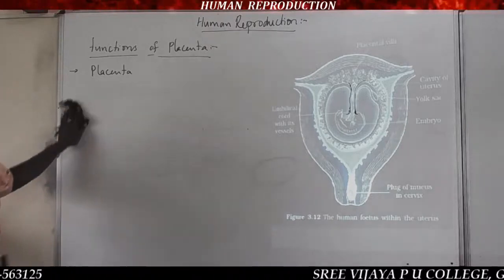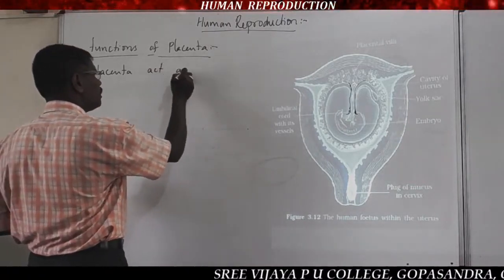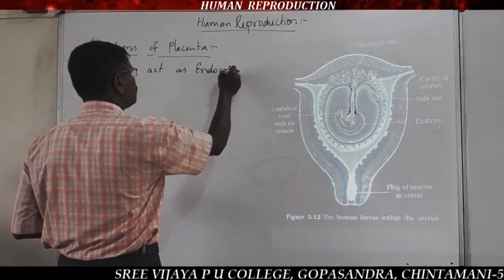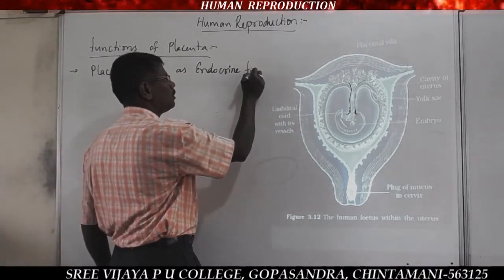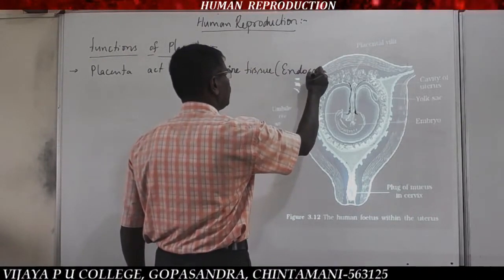Next, the placenta acts as endocrine tissue, or an endocrine gland.